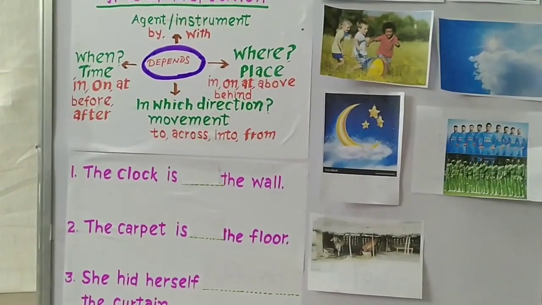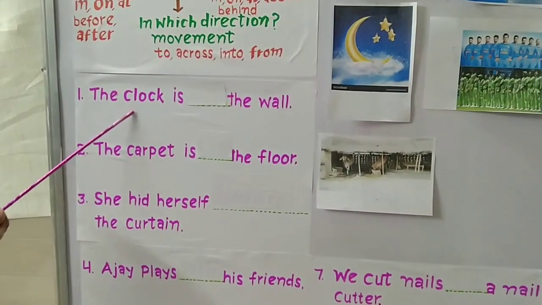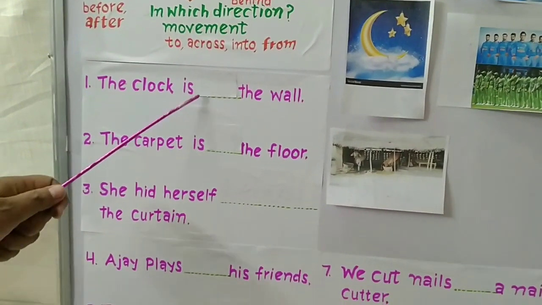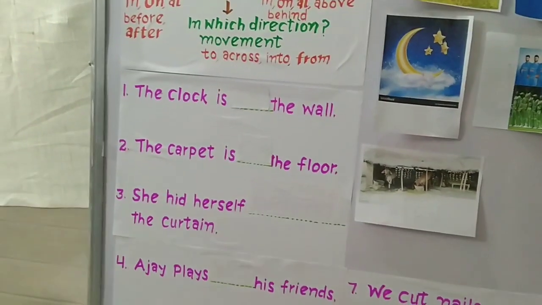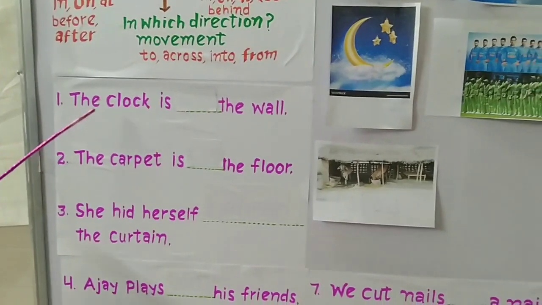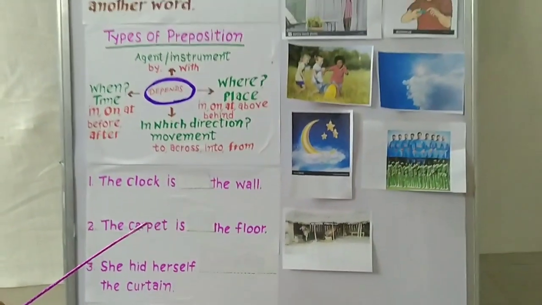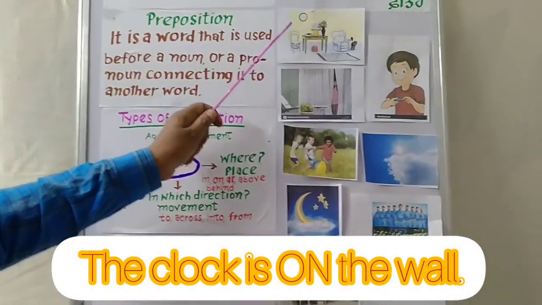Now dear students, there are some sentences and we have to choose the correct preposition in these sentences. Now let's start. First sentence: the clock is dash the wall. Where is the clock? Look at the picture.